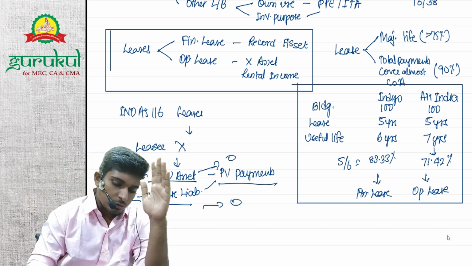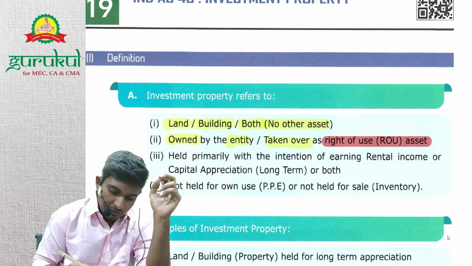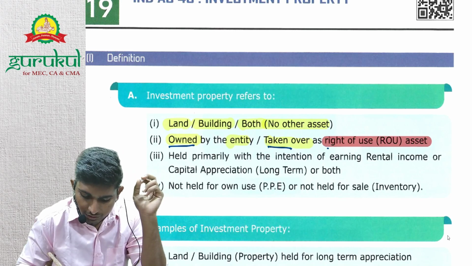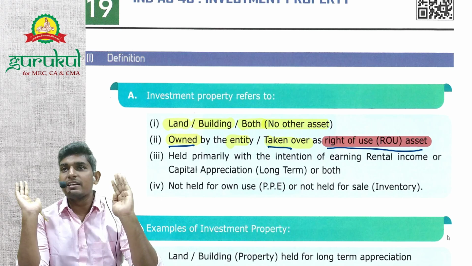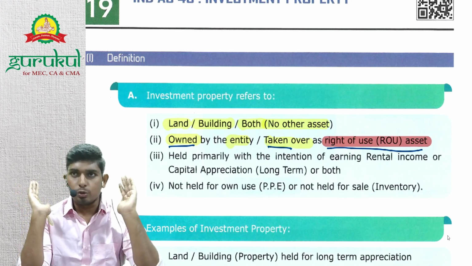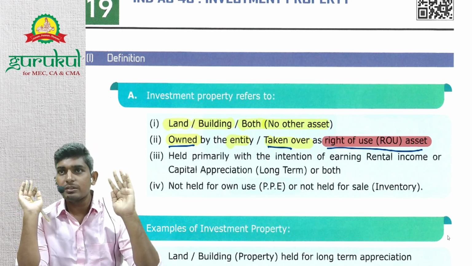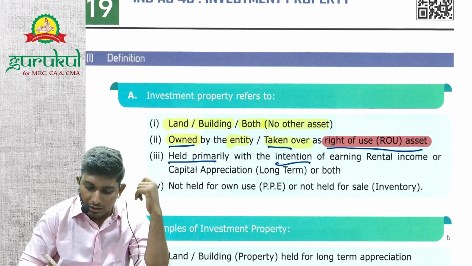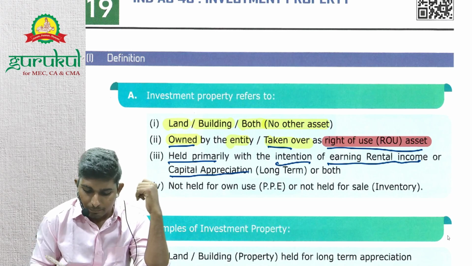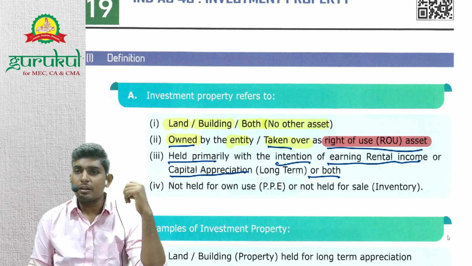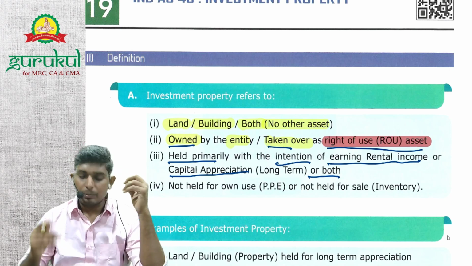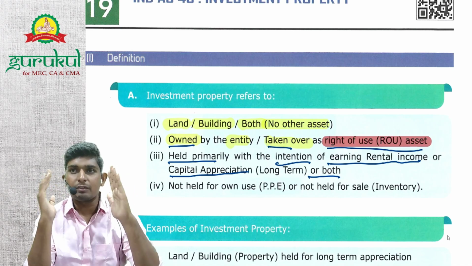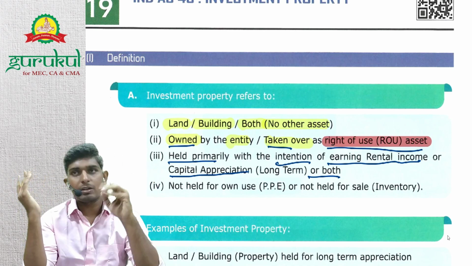Okay, now let's come back to our topic. So what they are saying is that the asset needs to be either owned or taken over as an ROU asset. What do they want to say? It needs to be either owned by the entity or a leased asset, right? And held primarily with the intention of earning rental income or capital appreciation or both. Understand? So held primarily with the intention of making investment income, right? Which we have discussed, right? Investment: either rental income or capital appreciation.